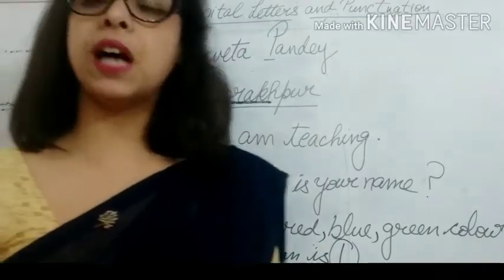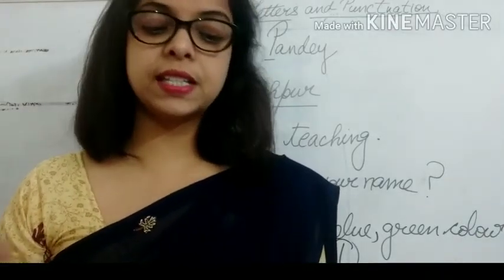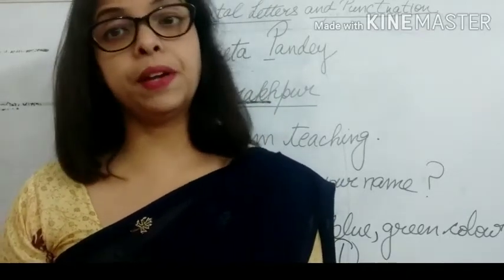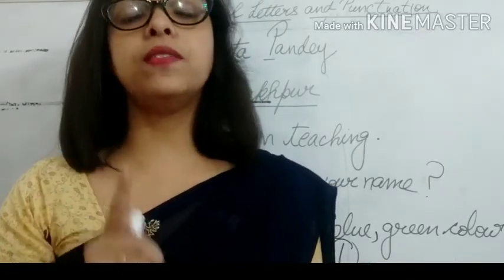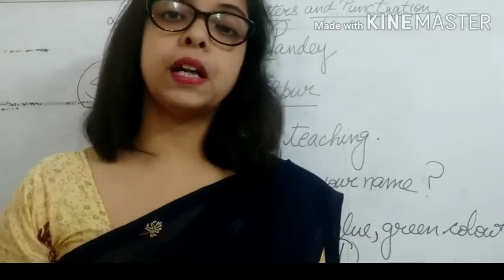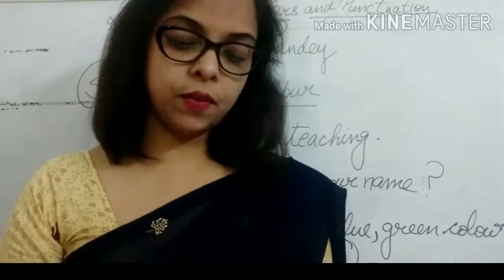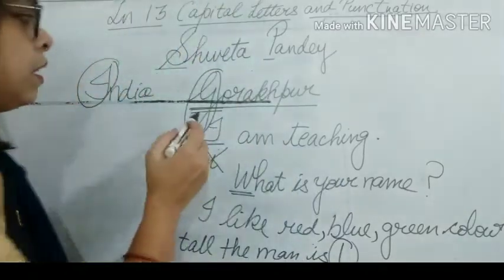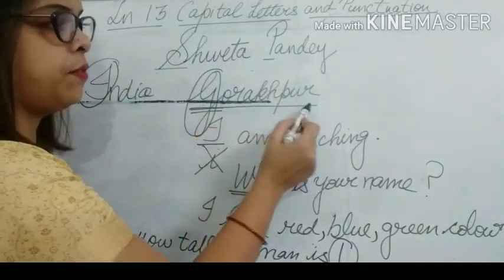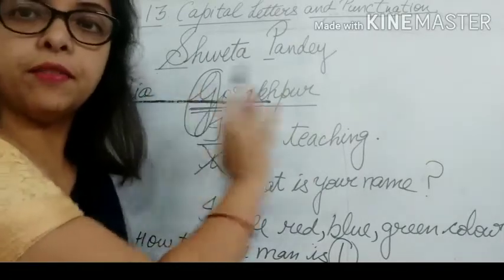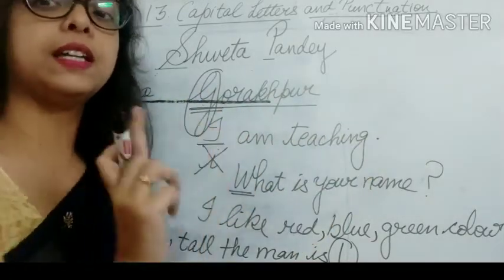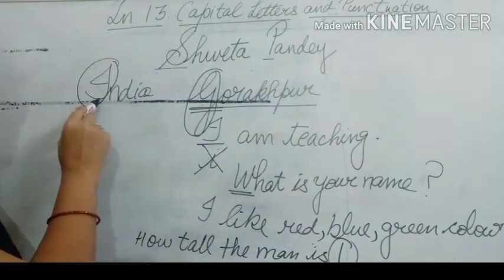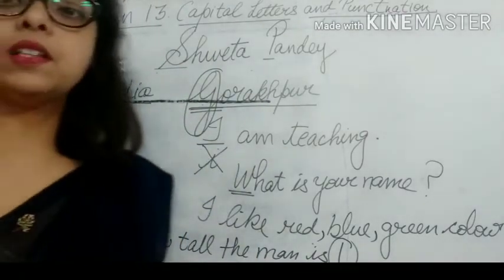The names of towns, cities, countries, continents are all proper nouns. Okay, and so they begin with a capital letter. Always write the name of a proper noun with a capital letter, which is followed by small letters. Means the first letter will be capital, like see here G is capital, and after that everything will be small. It's not like you will write everything in capital. No, only the first letter has to be written in capital letter. Like India, I have written I is capital and the rest of the letters are in small.